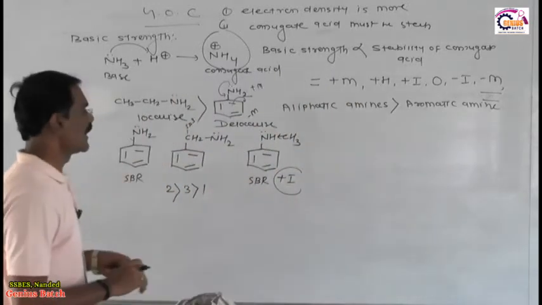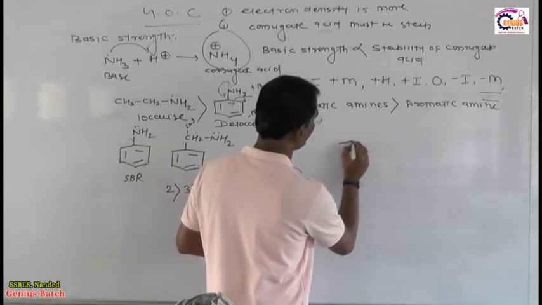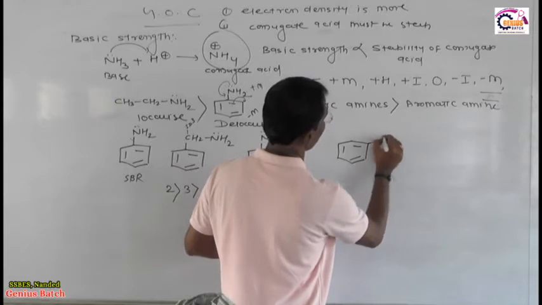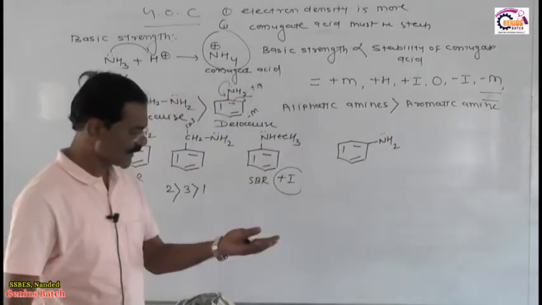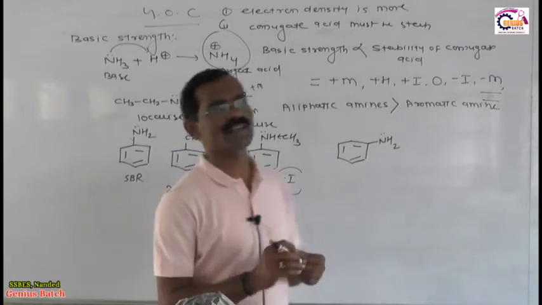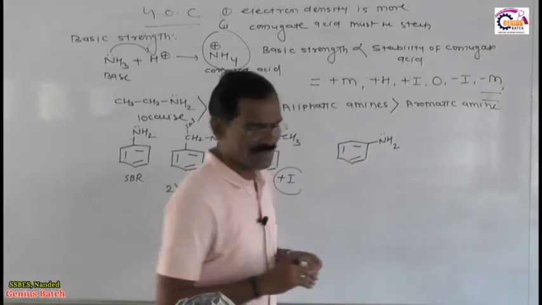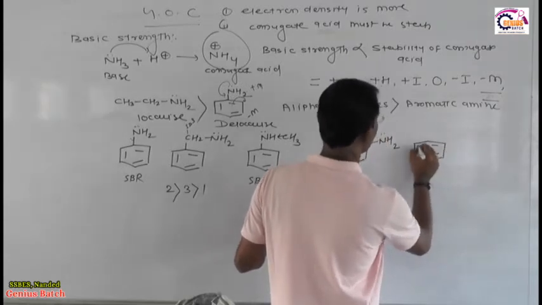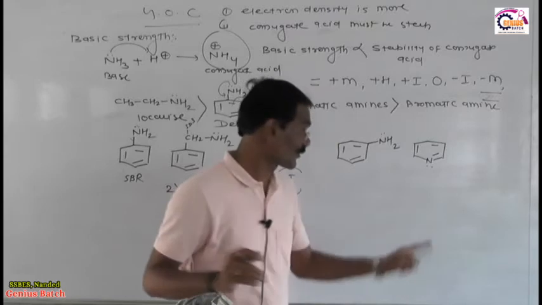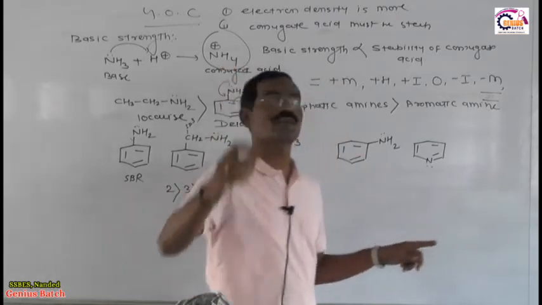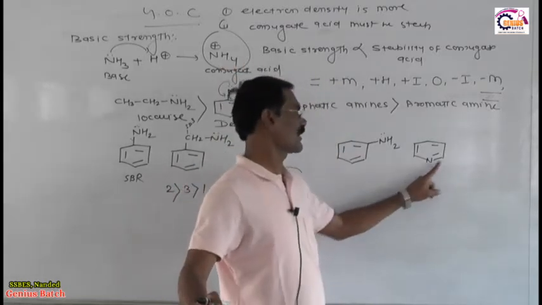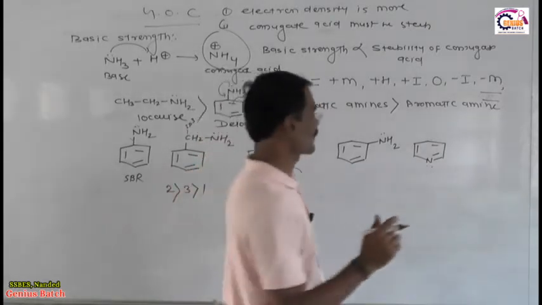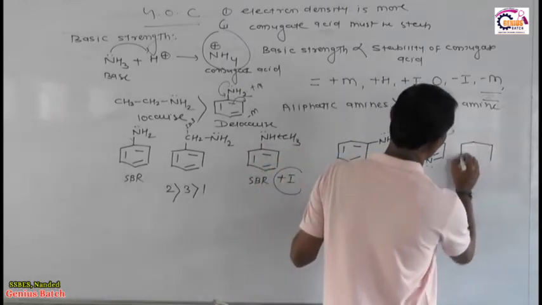This is the one question. I will ask you another question, I will give you so many questions related to this phenomenon, you don't worry. This is the NH2, once again this is an aromatic amine, once again these are aromatic electrons which are stabilized by resonance. Another question, dear friends: this is pyridine, you know very well, this is a localized electron. This electron never involves delocalization because this is not a condition of resonance. Lone pair double, no doubt, not lone pair single double, but this is lone pair double. This is not a condition of resonance.